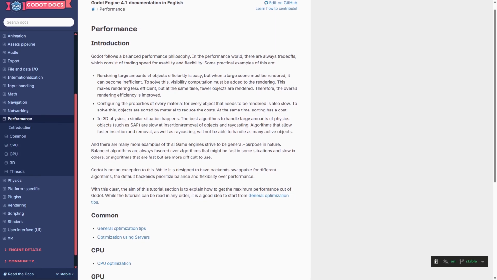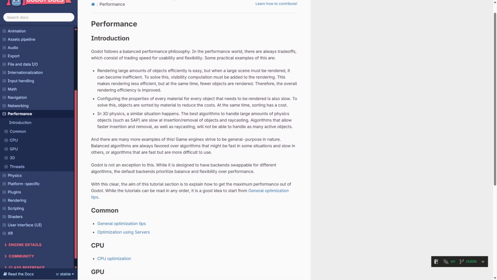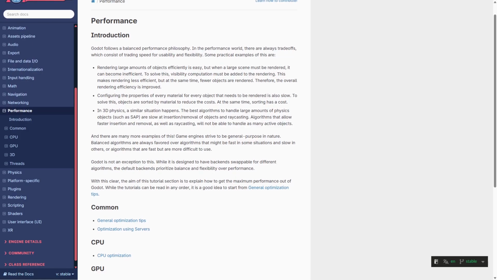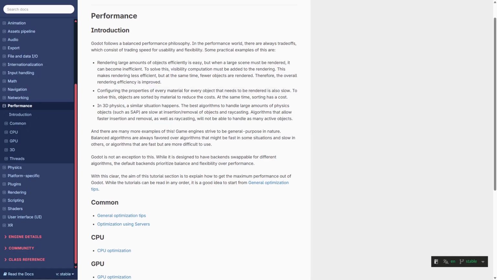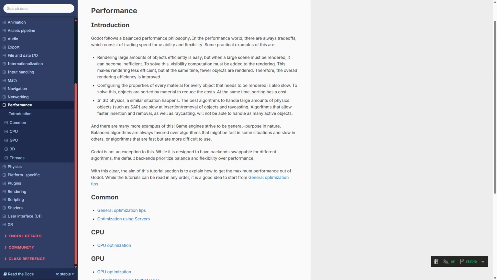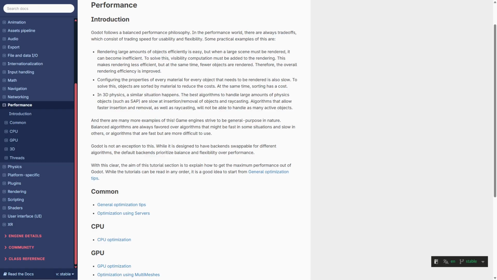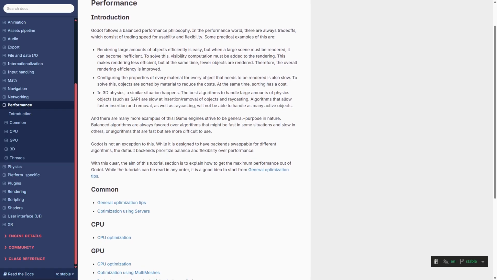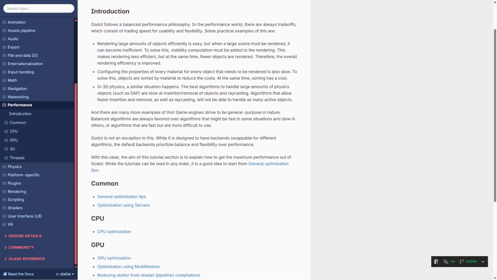It uses a custom rendering engine optimized for 2D and 3D games with a focus on minimal overhead and efficient resource management. Godot's scene system allows developers to build games using reusable nodes, which can improve runtime performance by organizing game logic cleanly. Its scripting language, GDScript, is designed for speed and ease of use, though it may not match the raw performance of compiled languages.